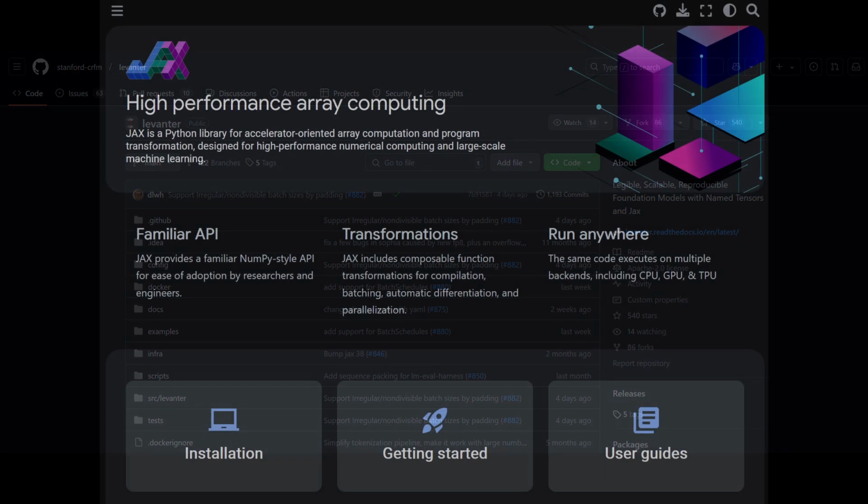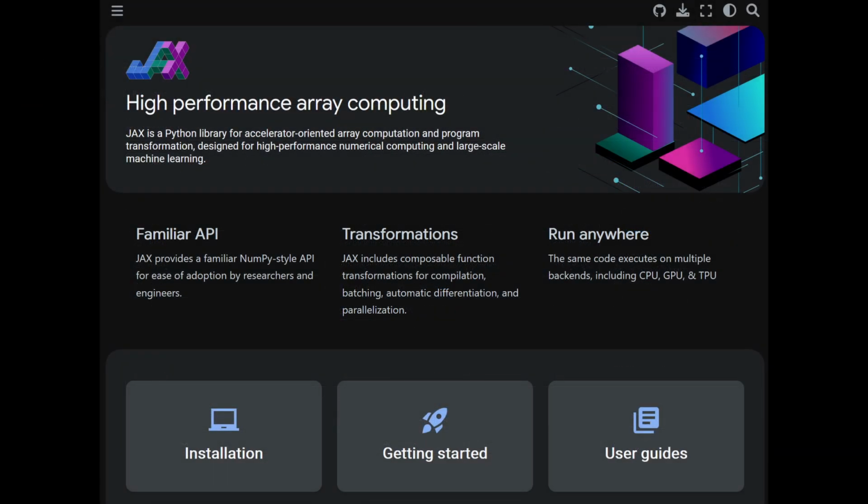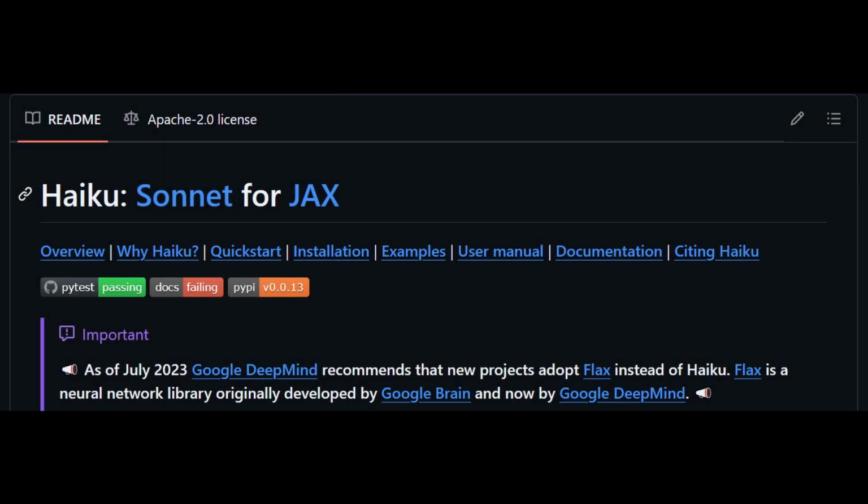In general, the ecosystem is both large and small. There's a lot of packages, but also a fair amount of churn, or packages that get abandoned. Even Google's packages, as I mentioned, do not necessarily receive sustained support. For example, the DeepMind Google merger seemed to have killed off Haiku, one of the more popular neural network packages.